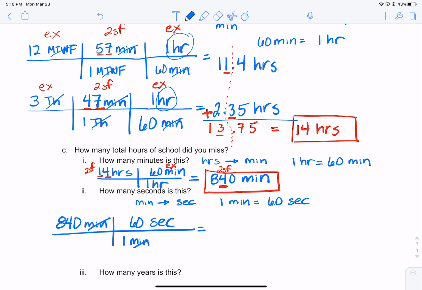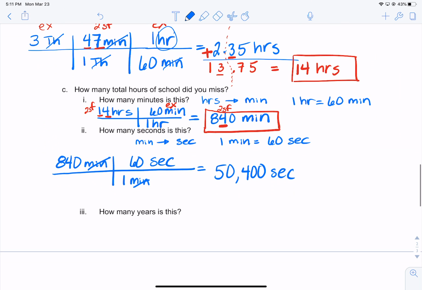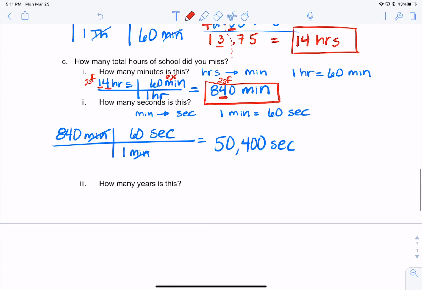So our minutes cancel, and we need to multiply 840 times 60. That is 50,400 seconds. But as far as sig figs go, wow, my screen's going crazy. Sorry. 2 sig figs here.